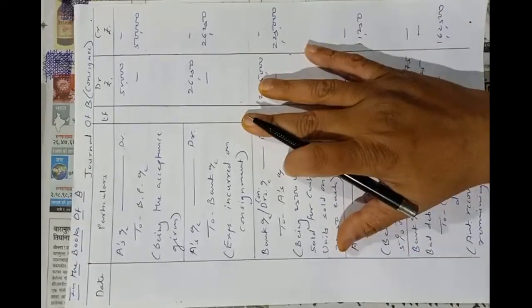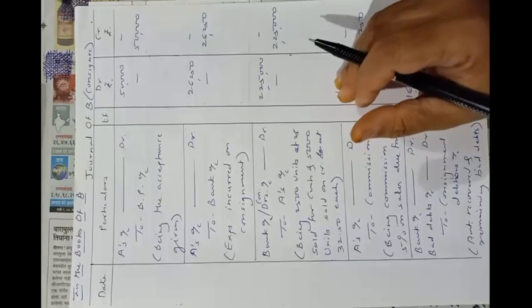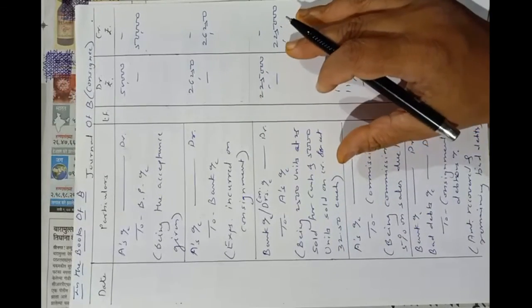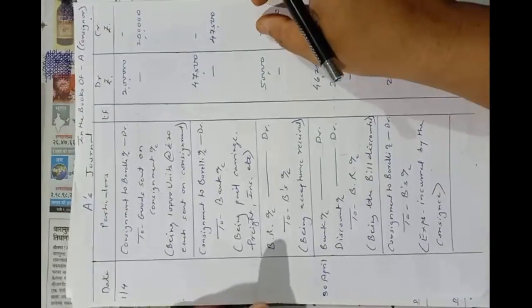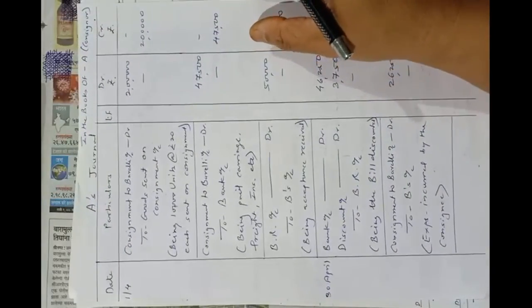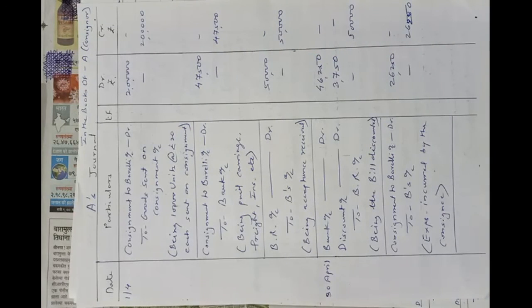In this way we have to pass the journal entries in the books of the consignee and prepare ledger accounts if necessary. Okay, in this way we have prepared A's journal and A's account, B's journal and B's account, and we have also calculated the value of unsold stock. Solve this problem in your notebook, and if there is any doubt you can ask. That's all.